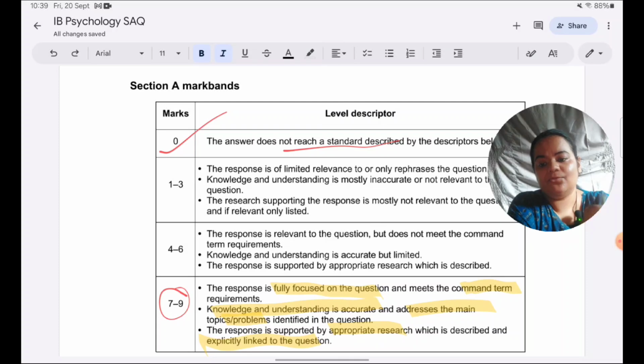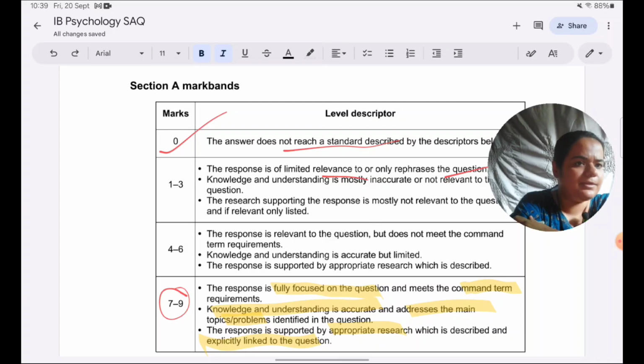Next is, if you have given limited relevance to the question, you have just rephrased the question. That's why I mentioned you need to define and give the importance of informed consent, because if you're just saying one ethical consideration is informed consent, this is where your answer falls. It is just rephrasing, one ethical consideration is this, like that. So then you just get something between 1 to 3.